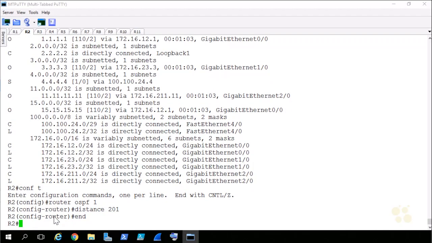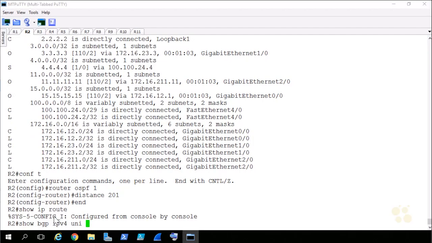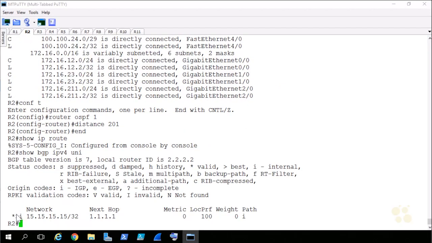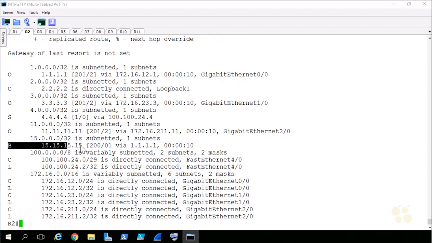I'll press end. Now when I check out my unicasts, I've got the installed best route. And if I do show IP route, look at that. I now have the BGP learned route of 15.15.15.15. That's just a little troubleshooting tip for you. The administrative distance here was 200, which is 1 less than 201.